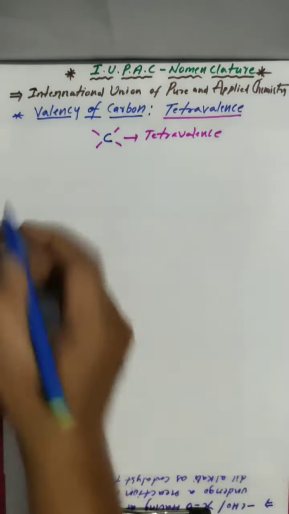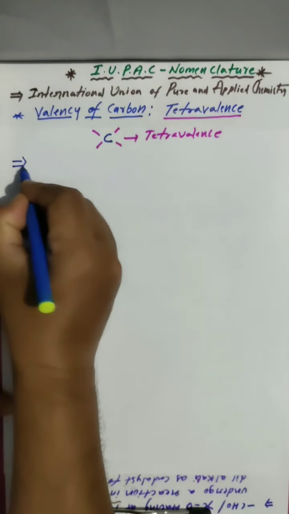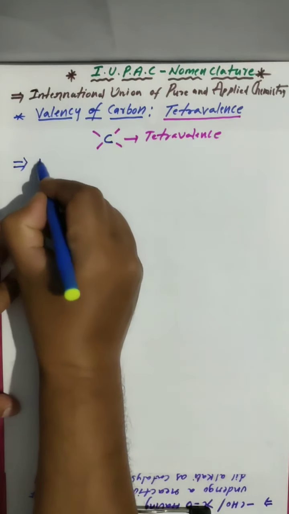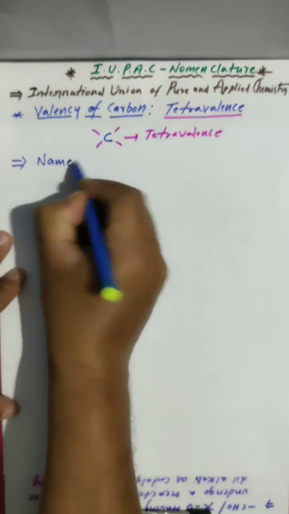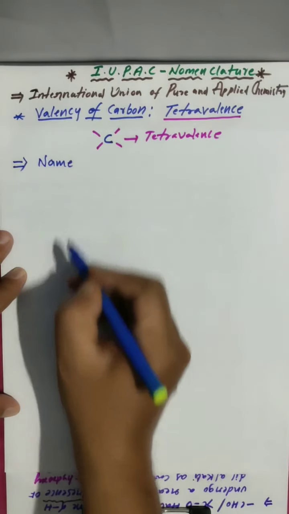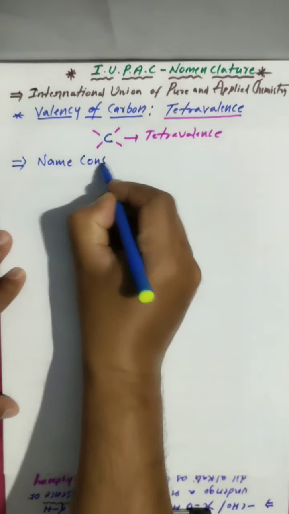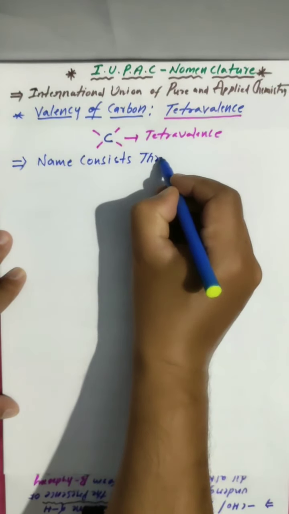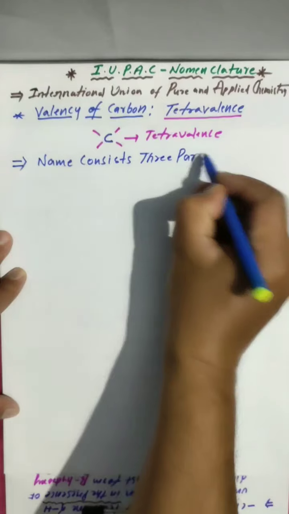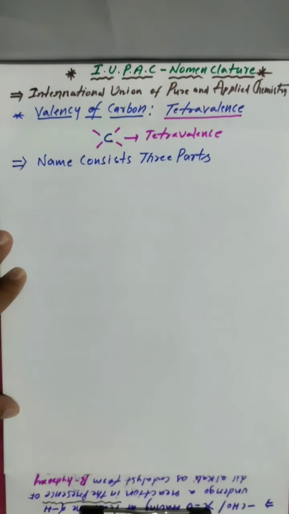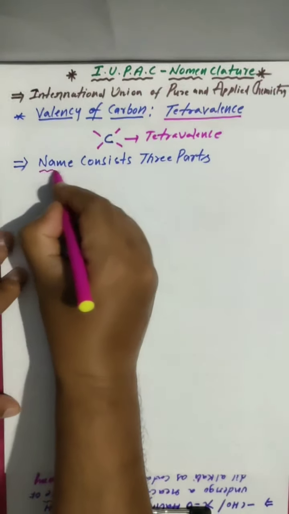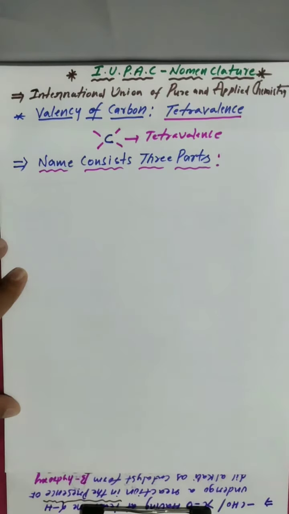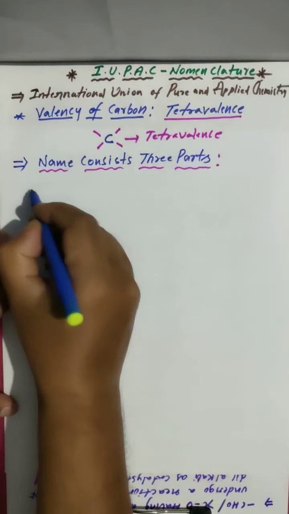To write the name of an organic compound, we have to know a few basics. An organic compound has its own name. This name consists of 3 parts. Every organic compound has 3 parts maximum. Clear? What are those?